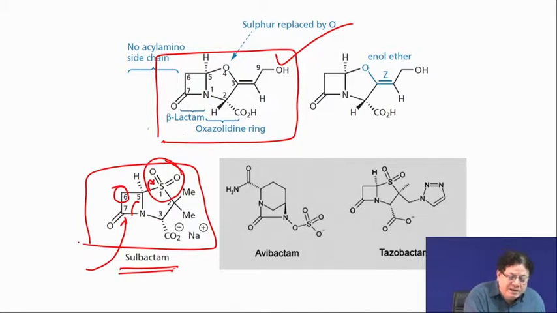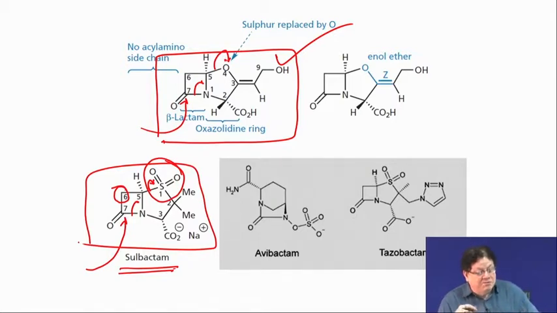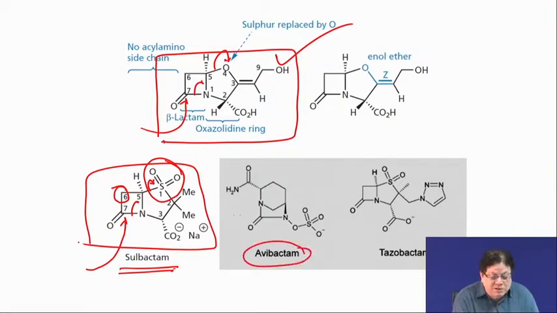In clavulanic acid, the same thing happens. This is a very good leaving group, so that leaves. But what happens after that? Why is the enzyme inhibited? That is the $1,000,000 question. You have another compound, avibactam, which is entirely different, but again it is a bicyclic compound and again the nitrogen is attached to a sulfonate. So, this opens up by your nucleophilic serine in transpeptidase or in beta lactamase.